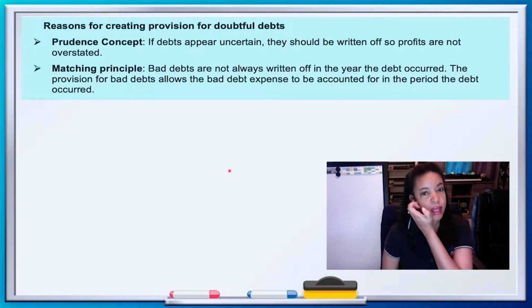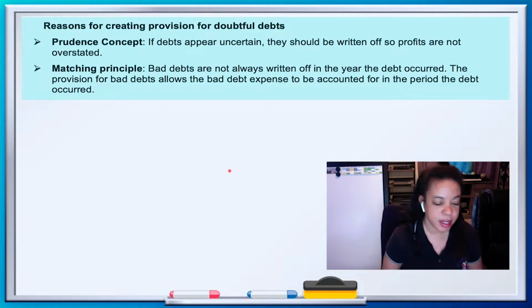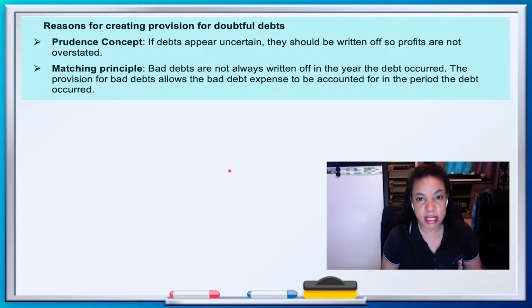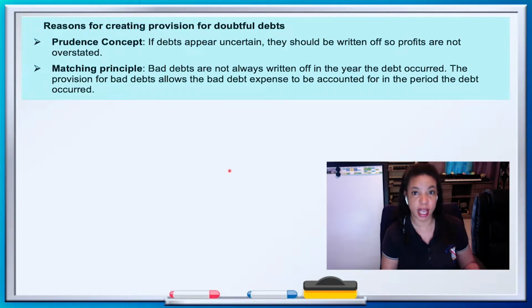Okay? Some of you may be asking, how do you know, and how do you estimate? How do you make a reasonable estimate? It will basically be because of the past. And in your books there are two ways that you may do it. We only deal with one, and you don't have to deal with that. The exam question gives you that information. In other words, they have gone through the process of all the mathematical ways that they can do their estimation, and they come up with a percentage, and that is how we estimate it.